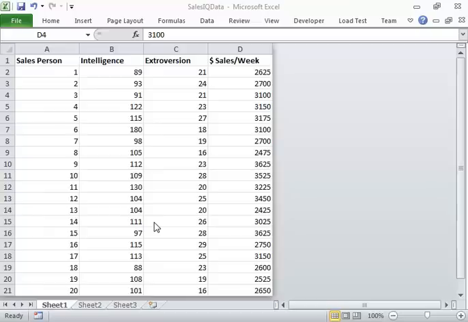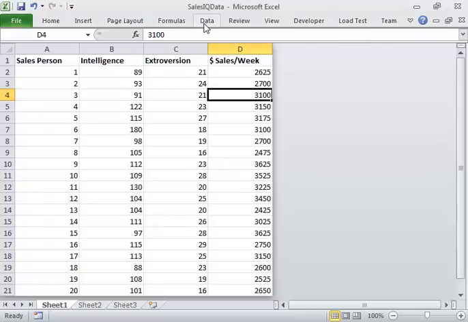What I'm going to take this as is an idea that, generally speaking, before we send our salespeople out on the floor, if we've given them these tests, we know their intelligence, we know their extroversion, we even know their salesperson number, assuming that has some effect. So those are our knowns. Those are our independent variables. Our only dependent variable, the thing that we need to know, is the amount of sales per week. And we're trying to figure out how do we predict who gets the most sales per week.